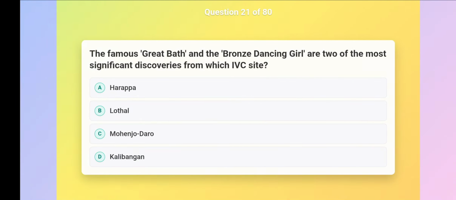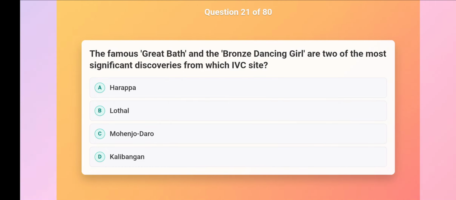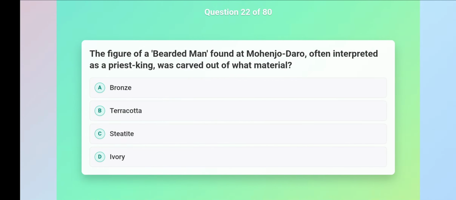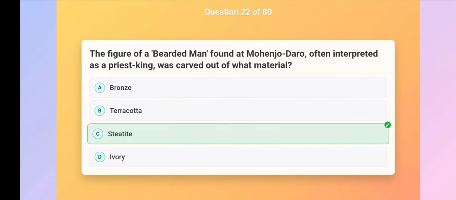The famous Great Bath and the Bronze Dancing Girl are two of the most significant discoveries from which IVC site? Mohenjo-Daro. The figure of a bearded man found at Mohenjo-Daro, often interpreted as a priest king, was carved out of what material? Steatite.